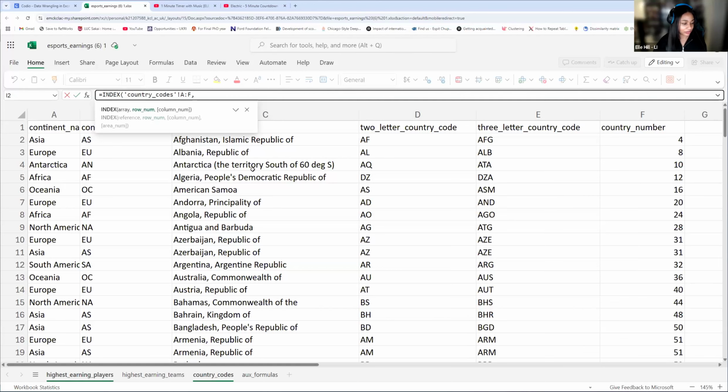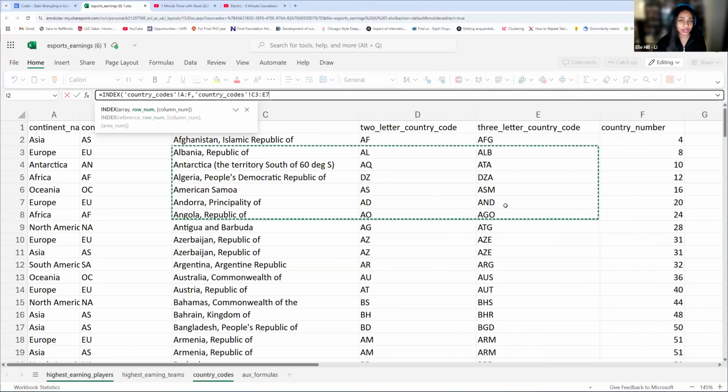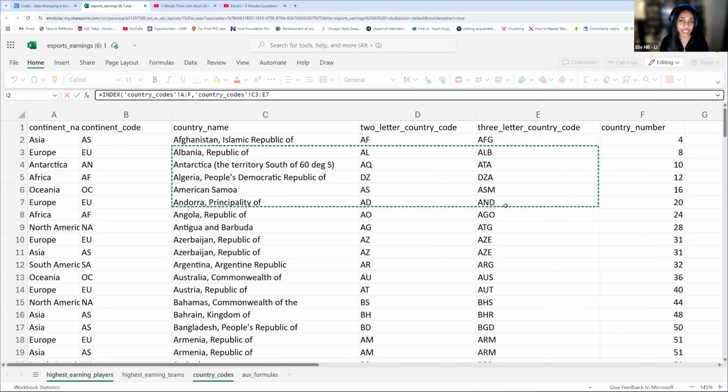That's a great question. And then, an array is just kind of a group of things. So an array is just many columns, or an array could just be a section. This could also be an array. So it's a group of cells, essentially. That's what an array is.